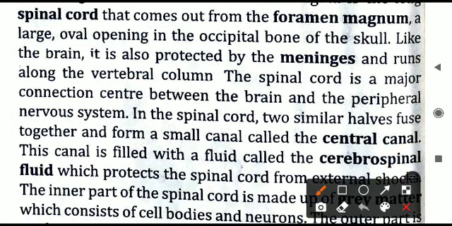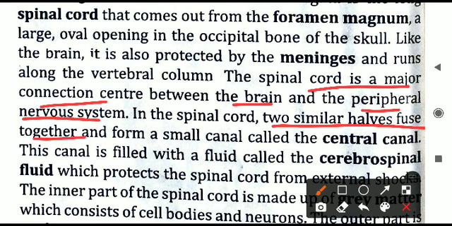Next, the spinal cord is a major connection center between the brain and the peripheral nervous system. In the spinal cord, two halves fuse together and form a small canal called the central canal. This canal is filled with a fluid called cerebrospinal fluid, which protects the spinal cord from external shocks. So here again the same thing. You will also observe the diagram now.